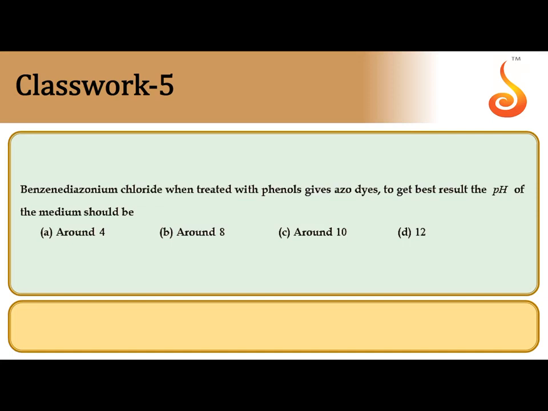Benzene diazonium chloride, when treated with phenols, gives azo dyes. To get the best result, what should the pH of the medium be? When benzene diazonium chloride is treated with phenol, the phenol with its lone pair acts as an electron donating group.